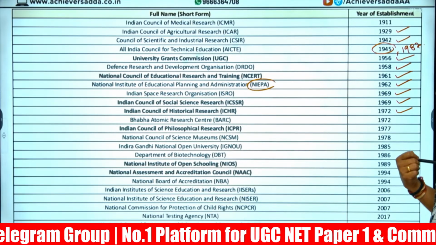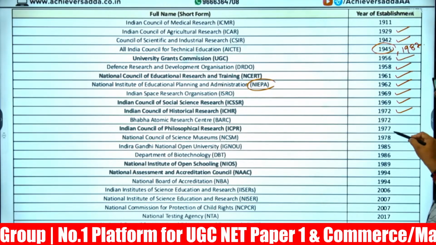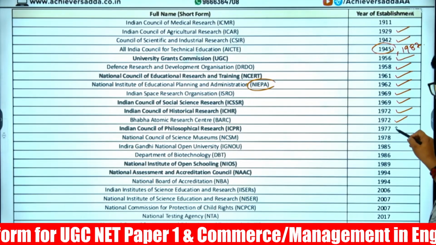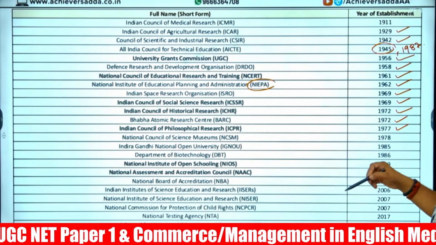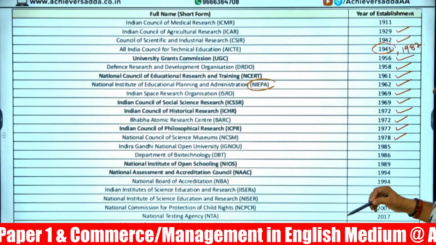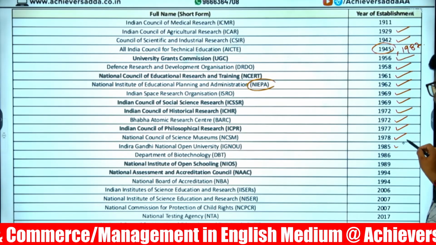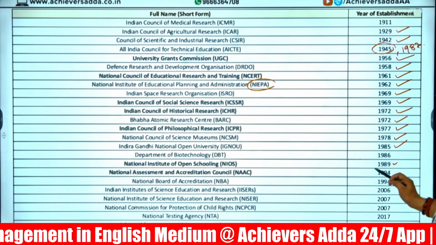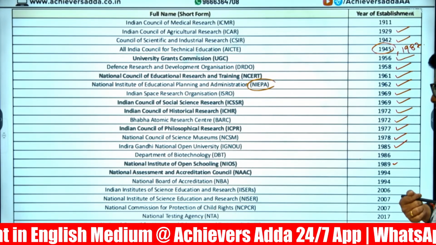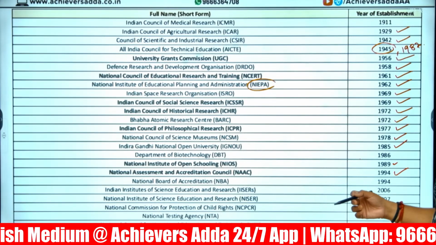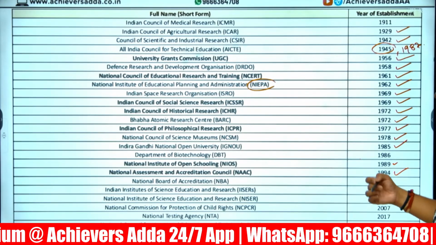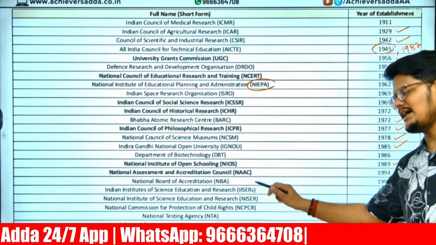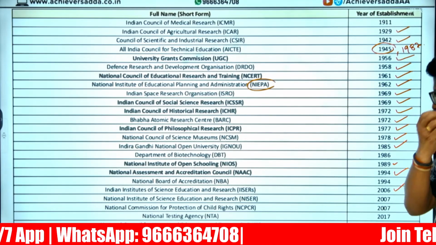Bhabha Atomic Research Center, BARC, 1972. Indian Council of Philosophical Research, 1977. National Council of Science Museums, 1978. Indira Gandhi National Open University, 1985. 1986, Department of Biotechnology, and year 1989, National Institute of Open Schooling, NIOS. 1994, NAAC. 1994, NBA. And Indian Institute of Science Education Research, IISER, 2006.